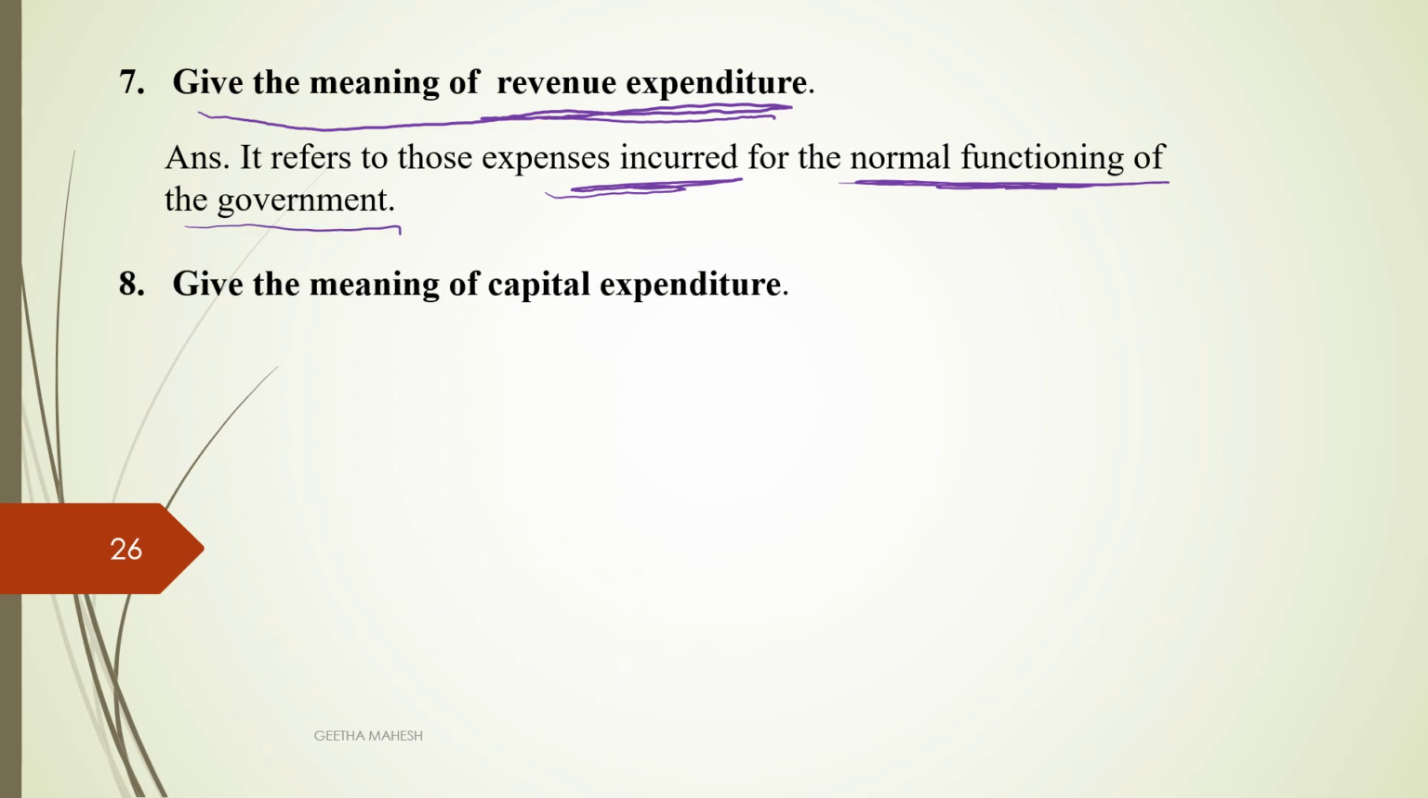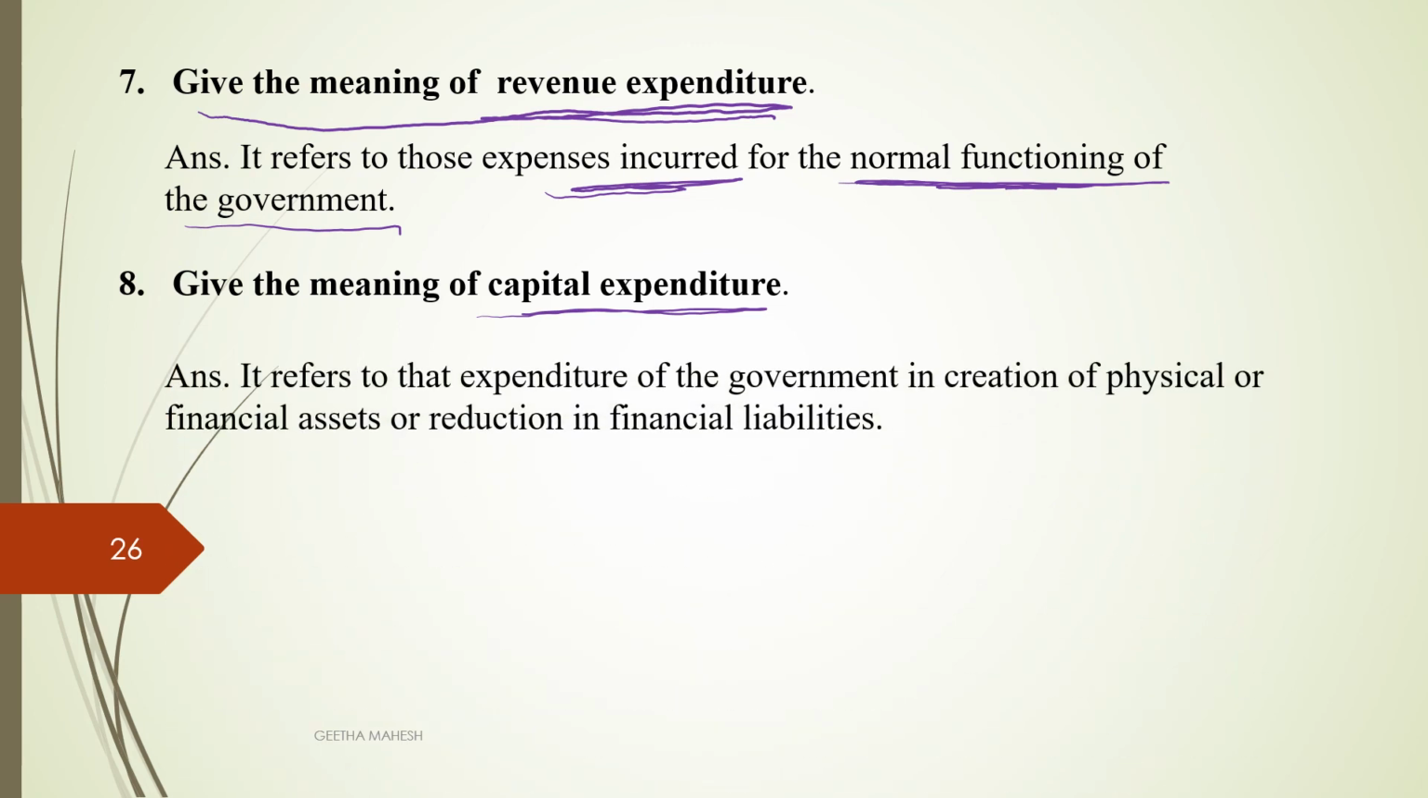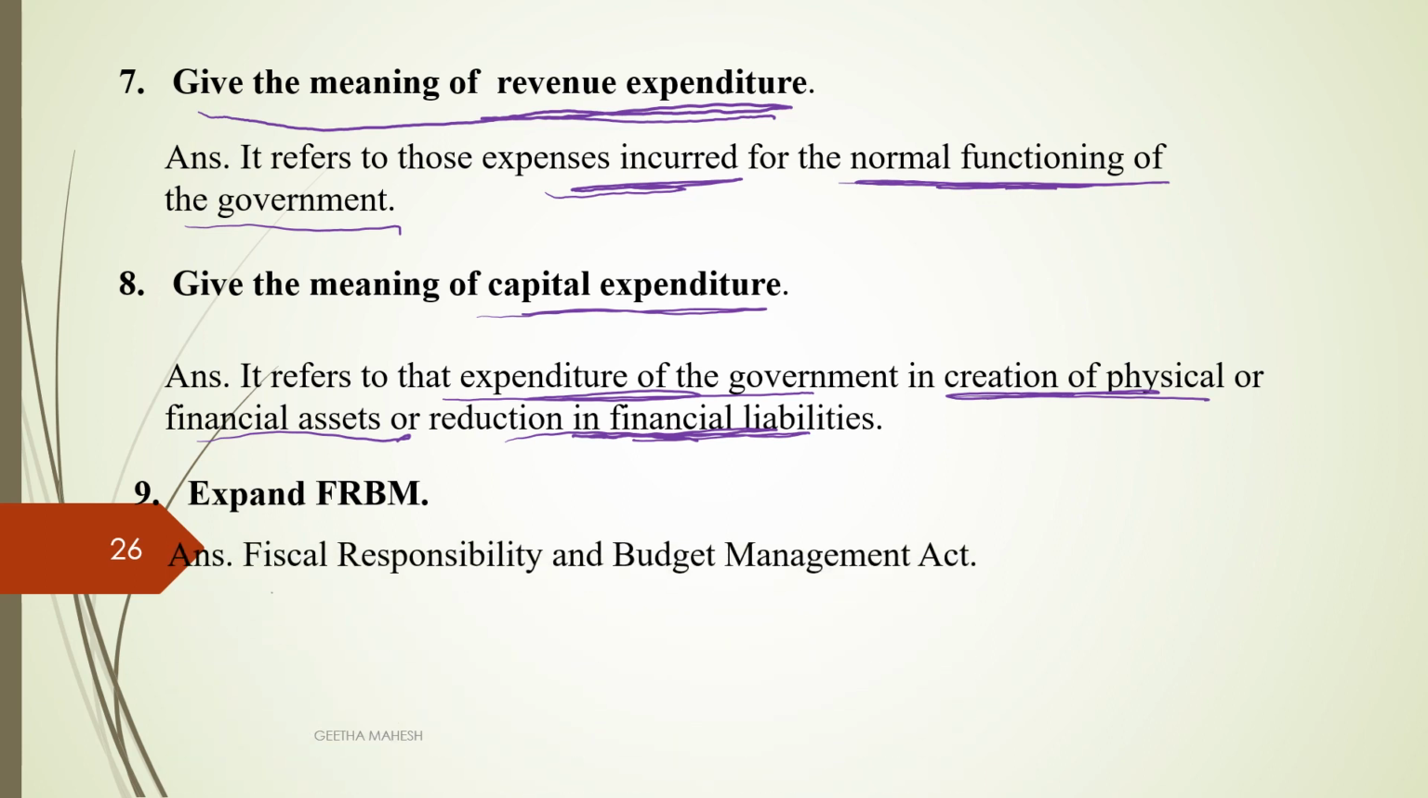Give the meaning of capital expenditure. Capital expenditure is the expenses incurred by the government in creation of physical assets, financial assets or reduction of liabilities. See here, it is expenses incurred by the government in creation of physical or financial assets or reduction in financial liabilities. Expand FRBM: Fiscal Responsibility and Budget Management Act.